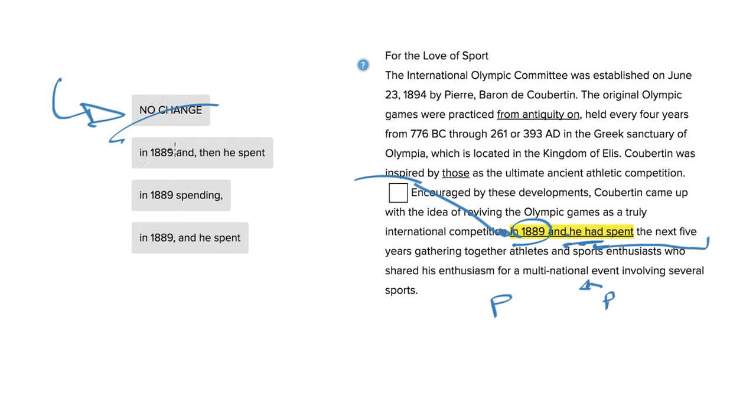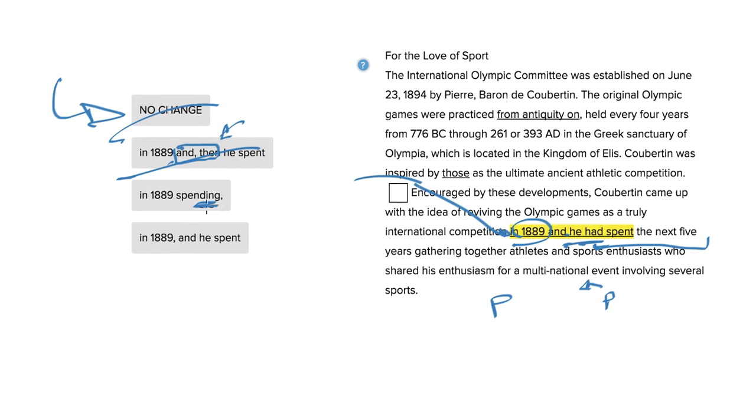The second one, in 1889 and comma, then he spent. The problem with that is, if we were going to say this, we want and then to exist sort of as their own unit. We want the comma before or after. Well, if it's after, then also before. But we want and then together. We never want to split those with a comma. So that's convention there. So B would be wrong.